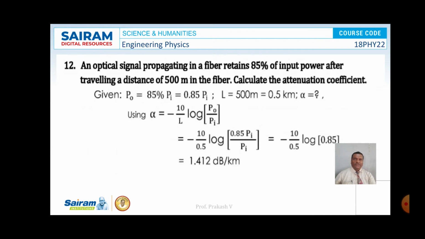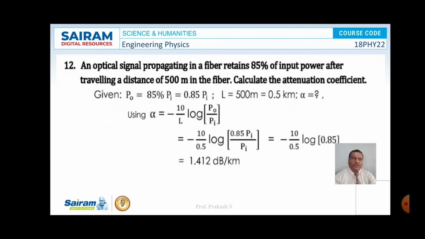An optical signal propagating in a fiber retains 85% of input power after traveling a distance of 500 meter in the fiber. Calculate the attenuation coefficient. That is, attenuation coefficient alpha we have to calculate. So power output is 85% of input power, that is equal to 0.85 of Pi, and the length of the fiber is 500 meter or 0.5 kilometer.